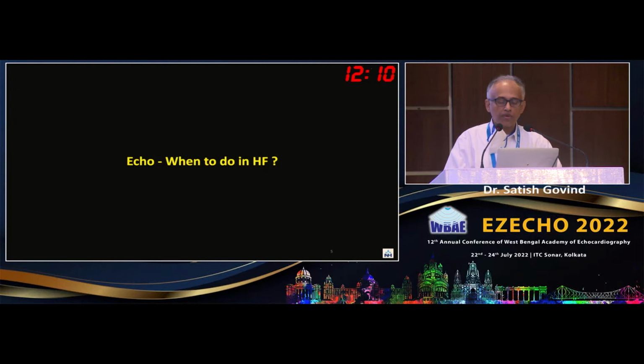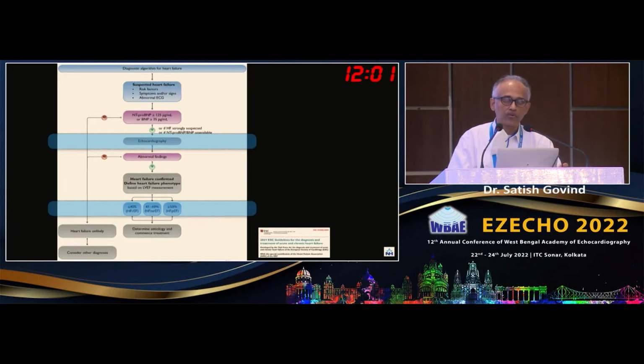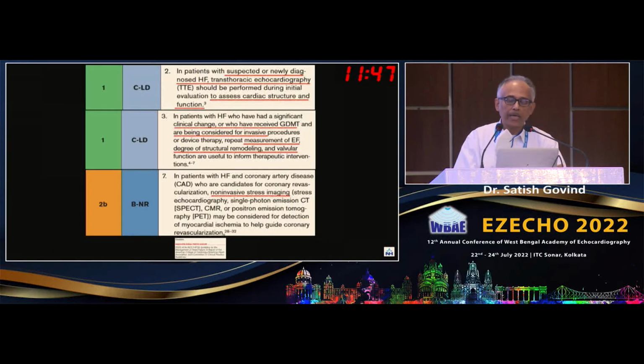Now, the main focus from my side is looking at echo, so when to do it in heart failure. This is again 1C as far as the ESC guidelines, and you have this diagnostic algorithm which we're all familiar with. Based on this EF, EF is a key number which keeps coming up, and you get the separation of those entities. Now, when you look at the ACC guidelines, they are slightly more elaborate. Both of them are 1C here, and you have suspected or newly diagnosed, where TTE plays a big role.